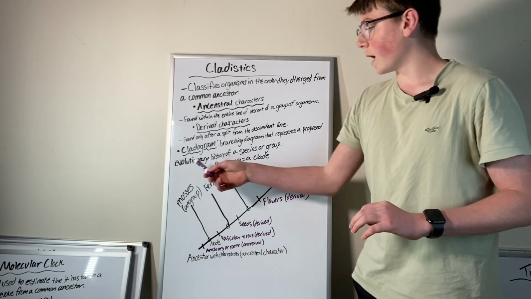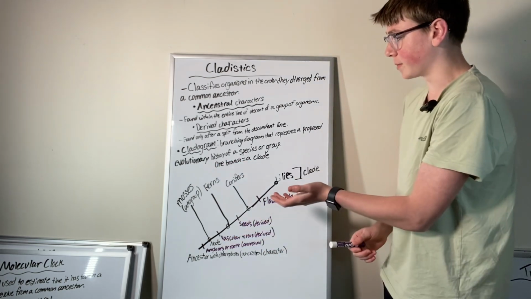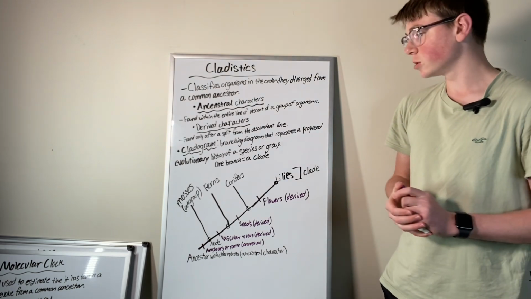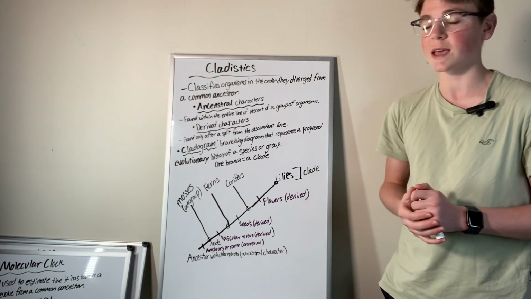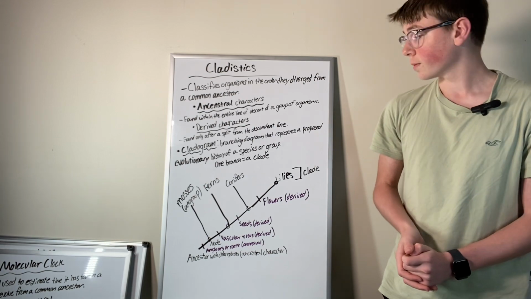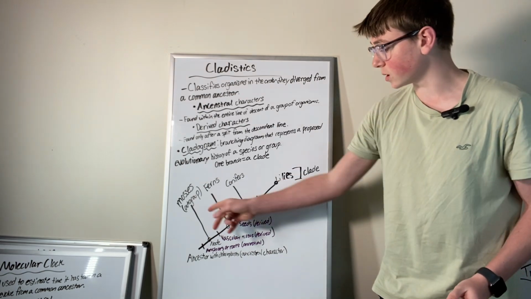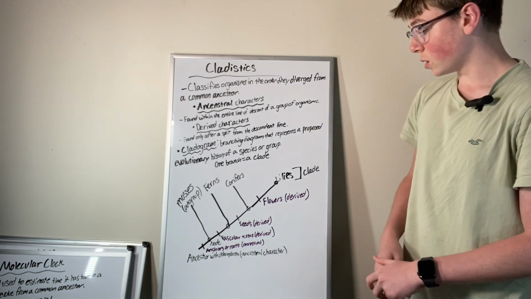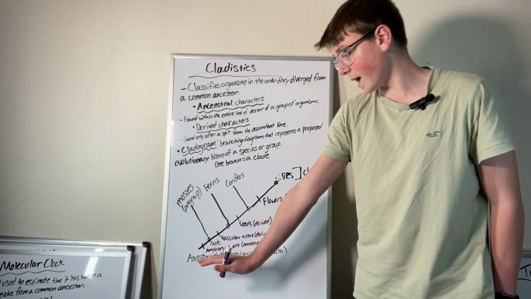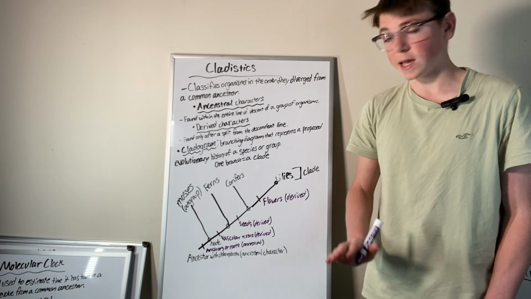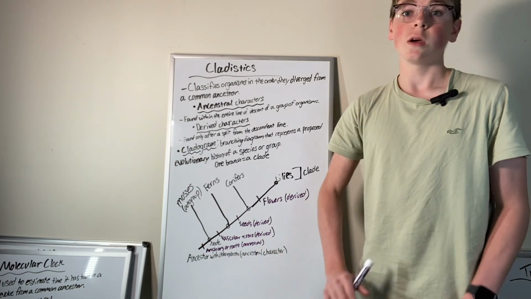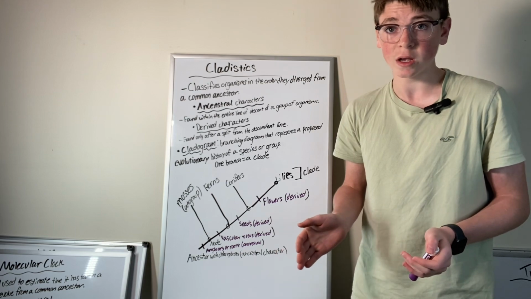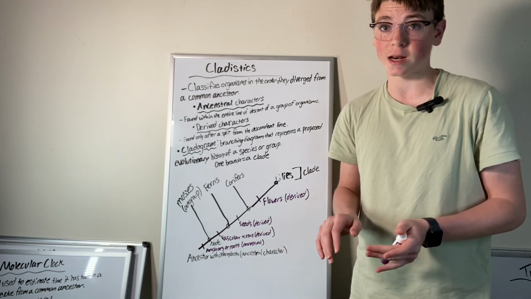So now, a cladogram is what this diagram is called. It's a branching diagram that represents a proposed evolutionary history of a species or group. And one of these branches is called a clade. At the bottom here, we have our ancestor, and we are just saying an ancestor with chloroplasts. Usually this common ancestor is not known as a species. It's just inferred that it's there.